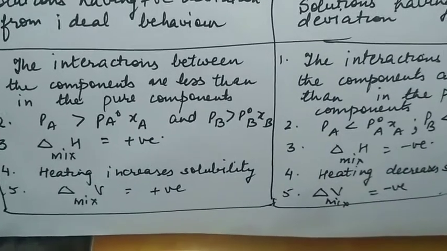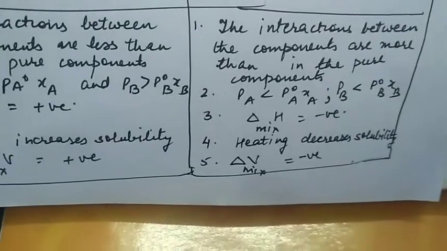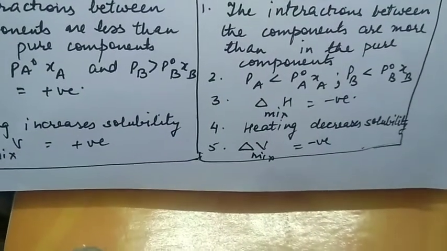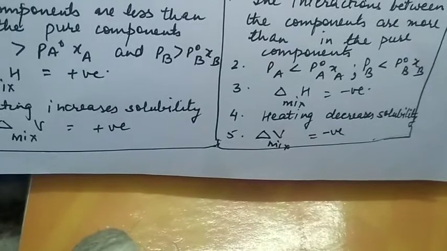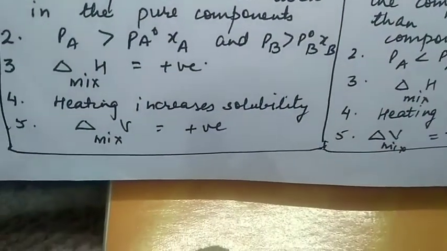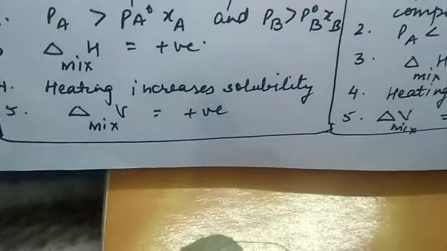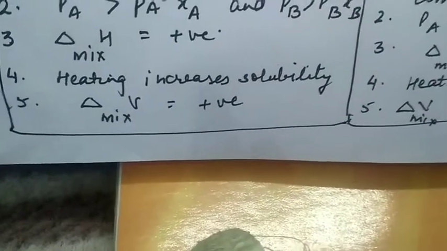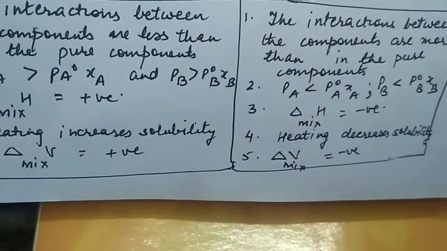In positive deviation, the vapor pressure is greater than the product of P naught A and XA. In negative deviation, vapor pressure is less than the product of vapor pressure of pure component and mole fraction of that component. Enthalpy change on mixing is positive for solutions having positive deviation, enthalpy change on mixing is negative for solutions showing negative deviation. Heating increases the solubility in positive deviation, heating decreases the solubility in negative deviation.